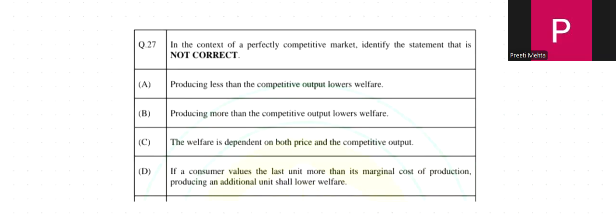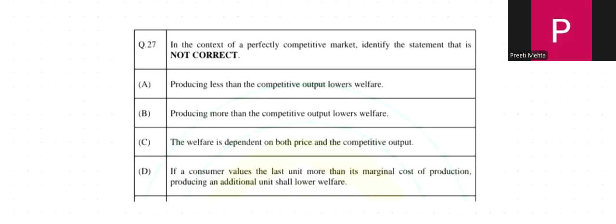Let's break it down. In a perfectly competitive market, welfare is maximized when price is equal to marginal cost. That's the magic point where total surplus is at its peak. So if we move away from that equilibrium, either produce less or more, the welfare starts to fall.